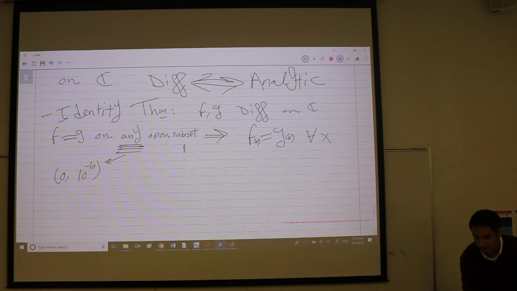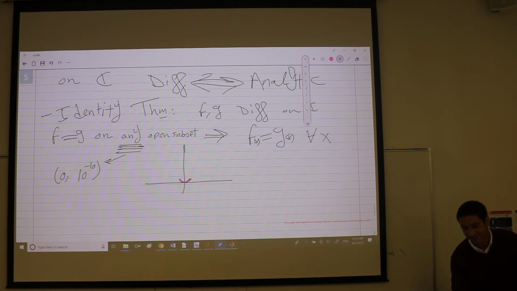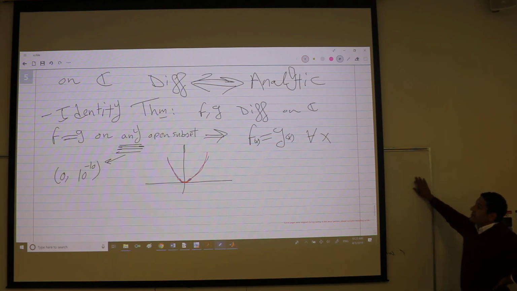They cannot deviate. So it's like, of course, I'm using the real line when we're talking about functions in a complex plane. If one function is like this, and the other function is on top of it for a little bit, they cannot leave each other anymore. They have to go all the way with each other. And if you think about it, it makes sense.